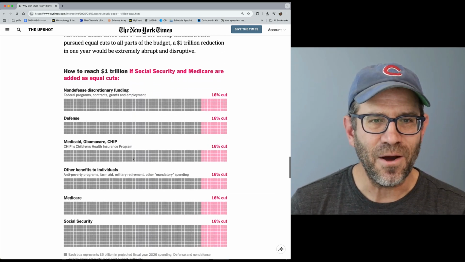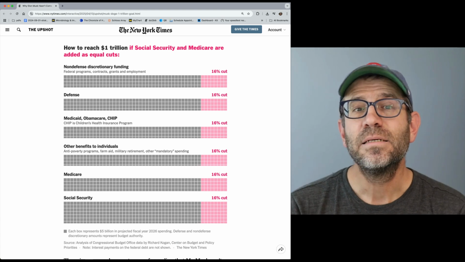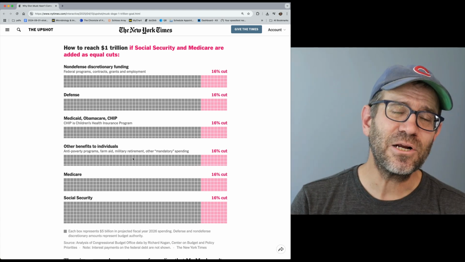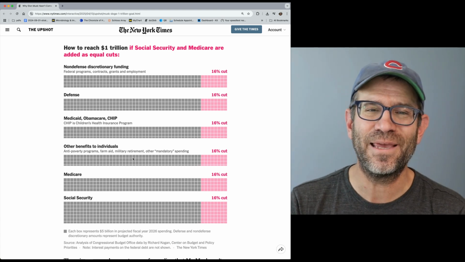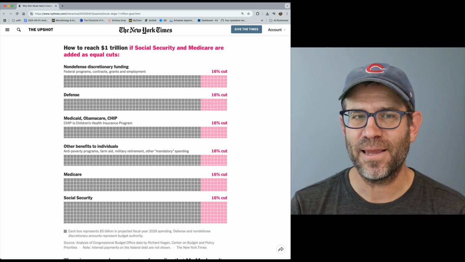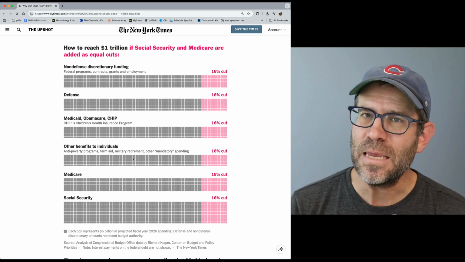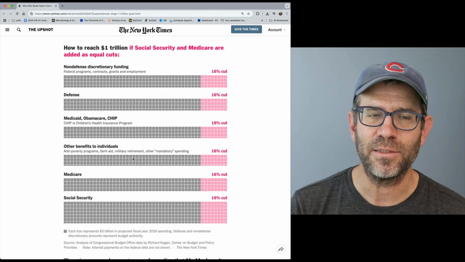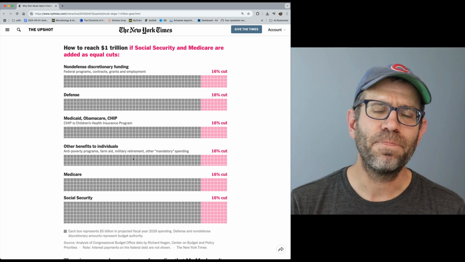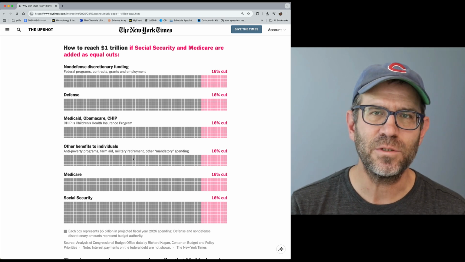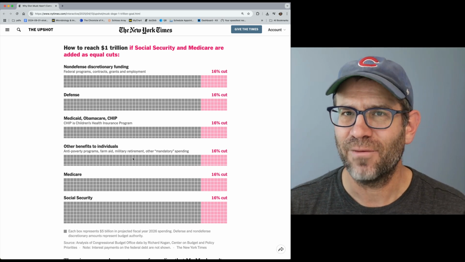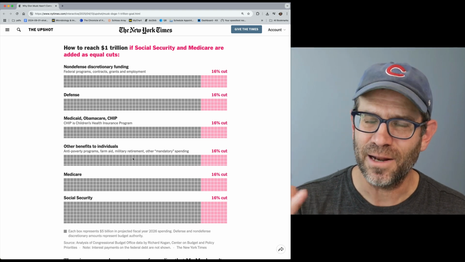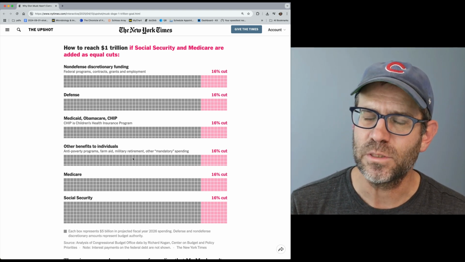And if you keep going and add in Social Security and Medicare, these are things that you don't touch, because Social Security, Medicare, and defense are the meat and potatoes issues that voters care about. Cutting these things would get a lot of people upset. Of course, when you start cutting everything else in the budget beyond these third rail topics, people get very upset.